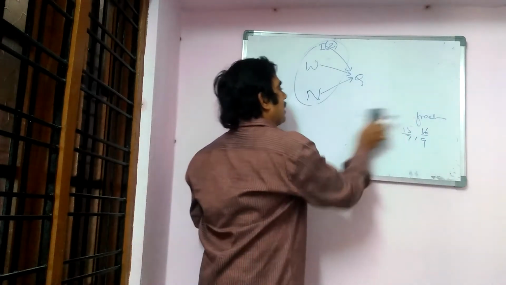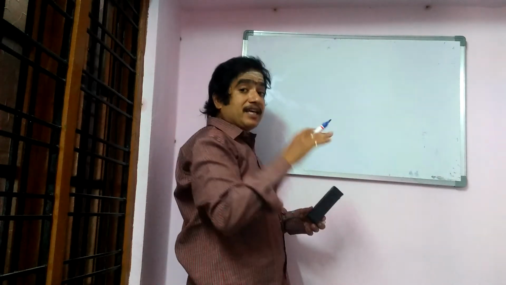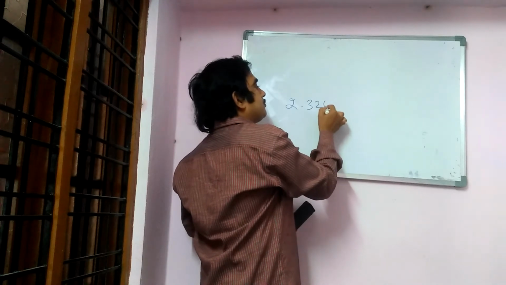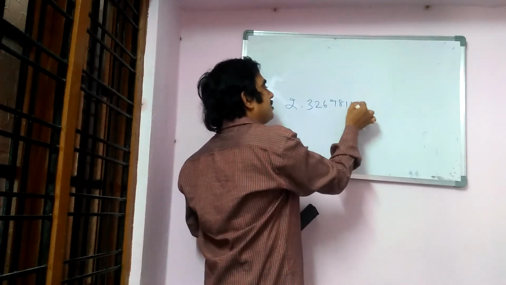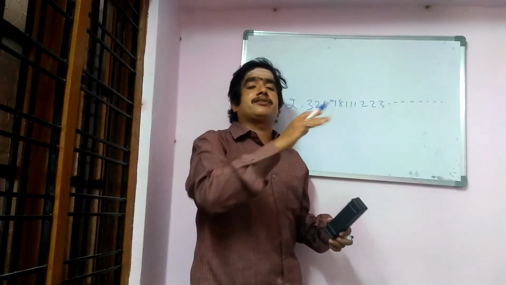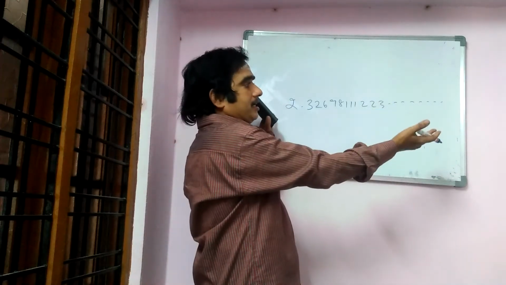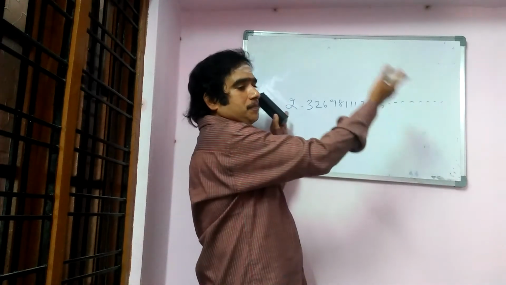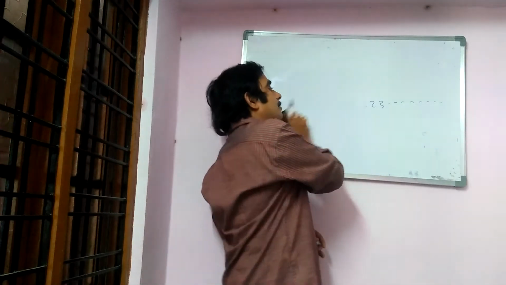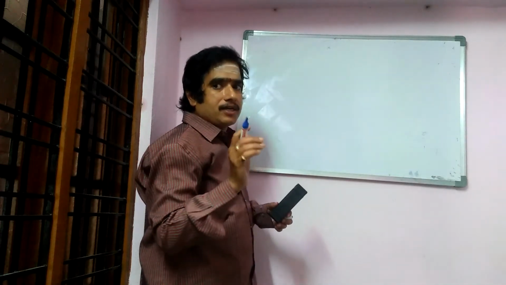Then which are not rational numbers? The numbers which cannot be expressed in the form of p by q. For example, 2.3267881112223333, it keeps coming and goes on infinitely, and we are unable to end the division. If somebody asks us to express this in the form of p by q, it is difficult for us. So this type of number is an irrational number. Today we are going to learn about rational numbers.